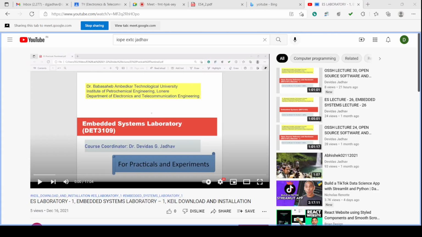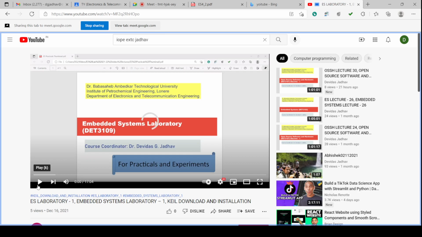So let us have some information of Keil package. Keil package, as we know, is used for writing and editing the programs for 8051 in the higher level language, embedded C language, and this Keil package can be used to compile those higher level language programs, and this compiled output will be generated in the machine level language in the .exe file.